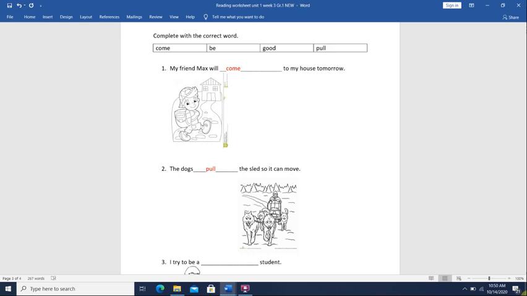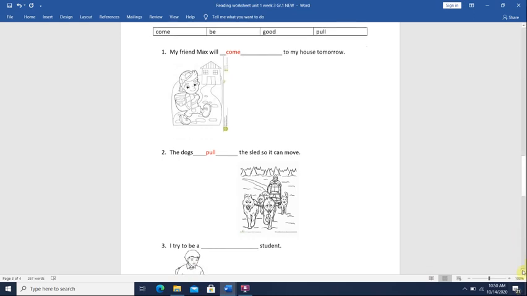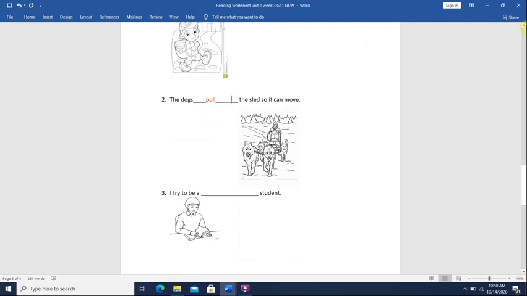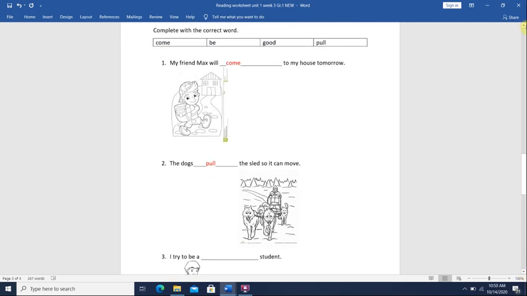Number 3, I try to be a blank student. So we have, I try to be a good student, or I try to be a B student. I try to be a good student.